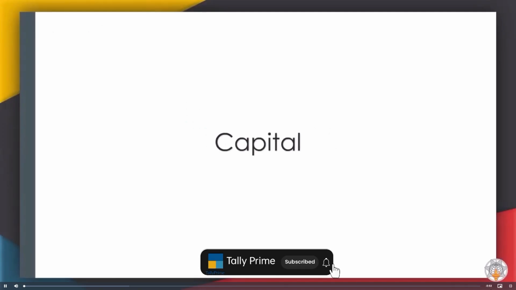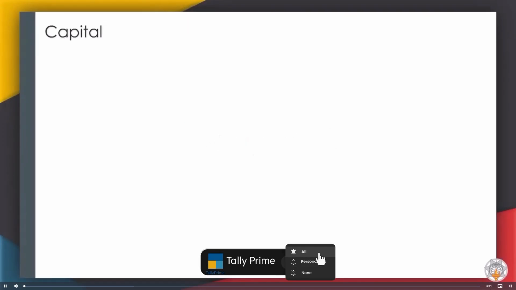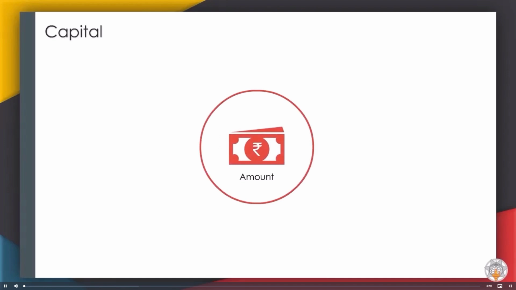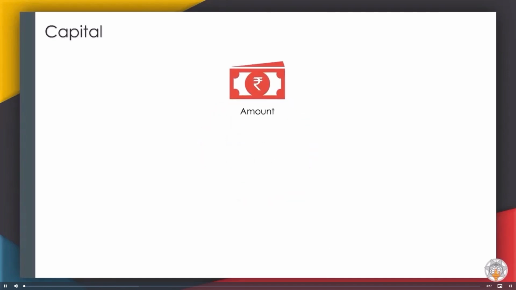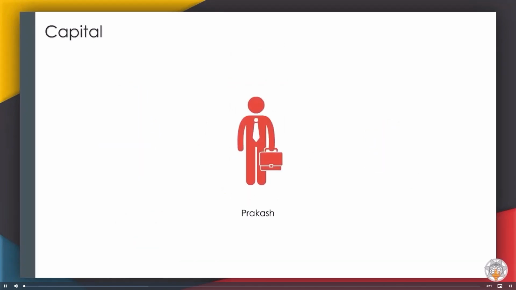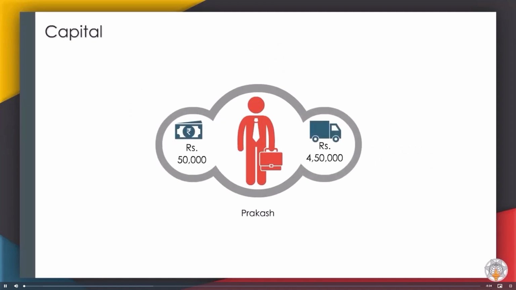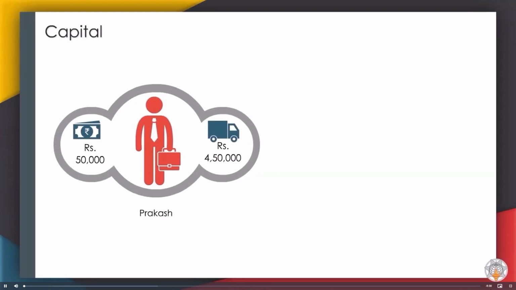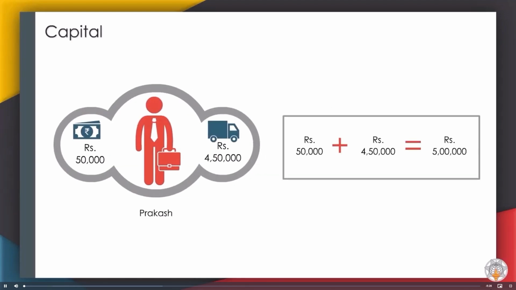Capital. Capital is a sum of money or anything else which a proprietor brings into a business for continuation of the business. For example, Prakash started a business with cash of rupees 50,000 and a tempo of rupees 4,50,000. Here, the total capital invested by Prakash in this business is rupees 5 lakhs.